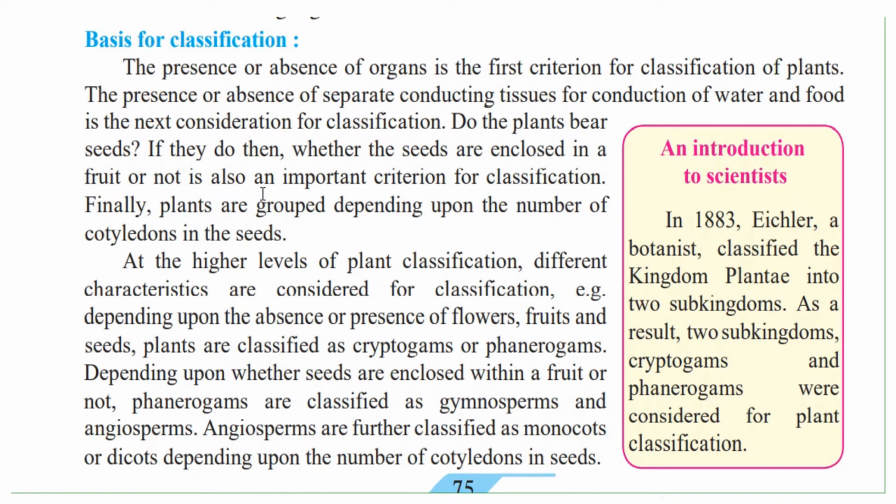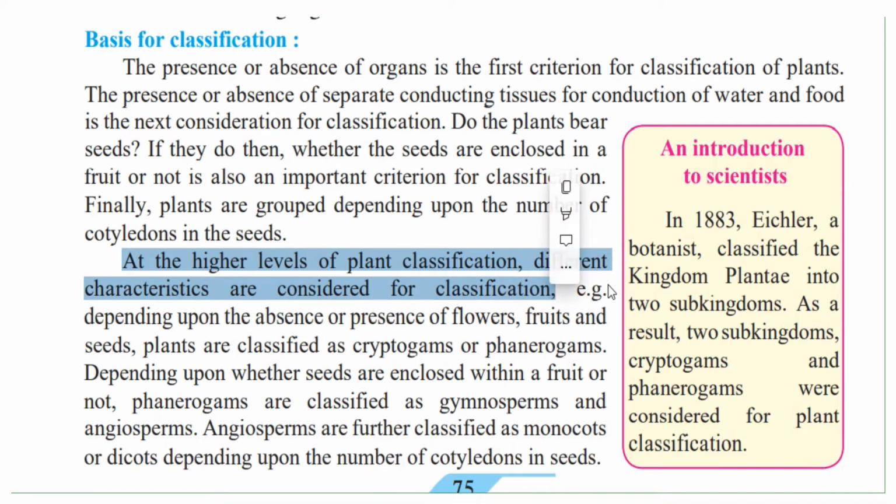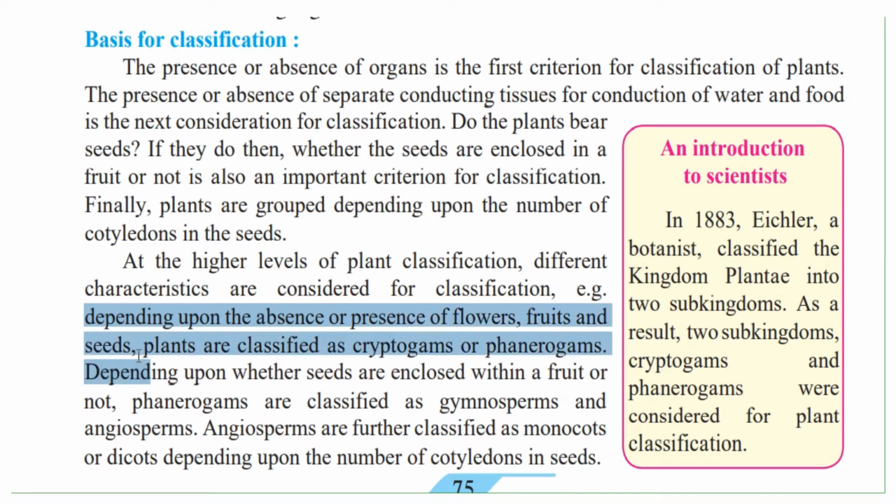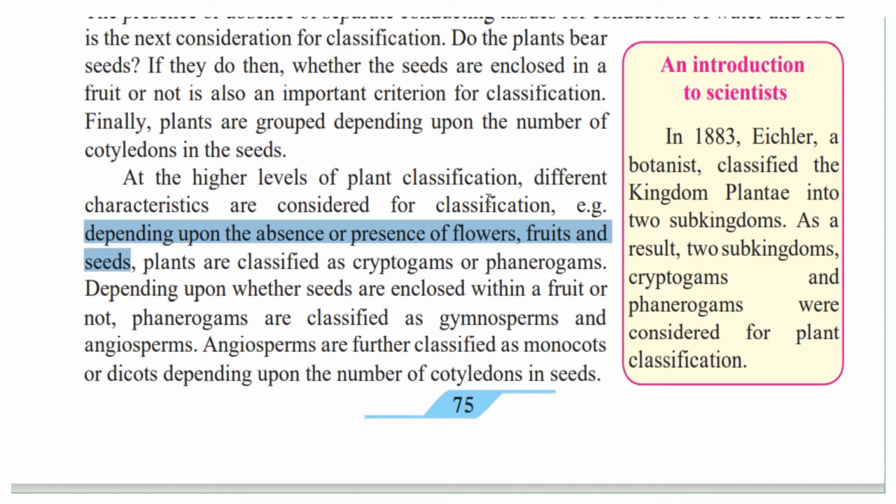Now, this was one of the ways we could classify the plants. At the higher levels of plant classification, different characteristics are considered. For example, we can also classify depending upon the absence or presence of flowers, fruits, and seeds. So we can classify whether the flowers are present or not, whether it has fruits or not, whether the seeds are present or not. Plants are classified as cryptogams or phanerogams. What are these? We are going to learn in detail in the further part of the lesson.